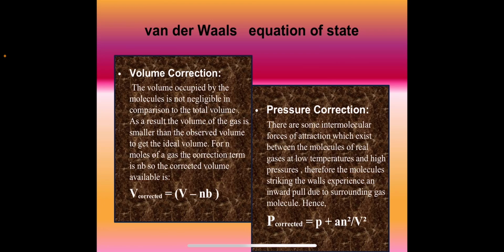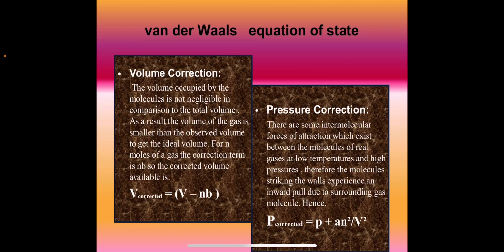These two assumptions are valid only at low pressures and high temperatures. Under the conditions of high pressure and low temperature, the total volume of the gas is quite small. Consequently, the distance between the molecules decreases and intermolecular forces of attraction become appreciable and cannot be ignored.